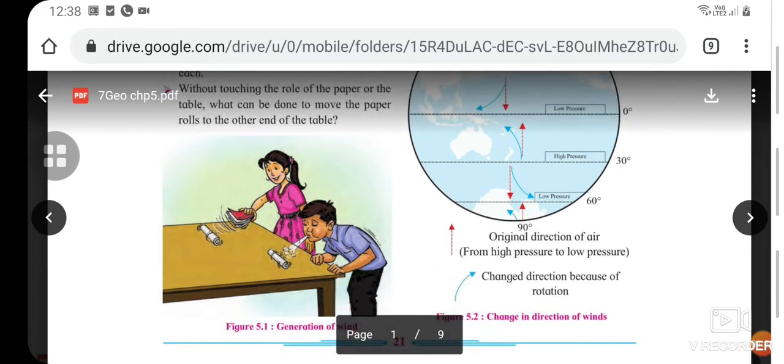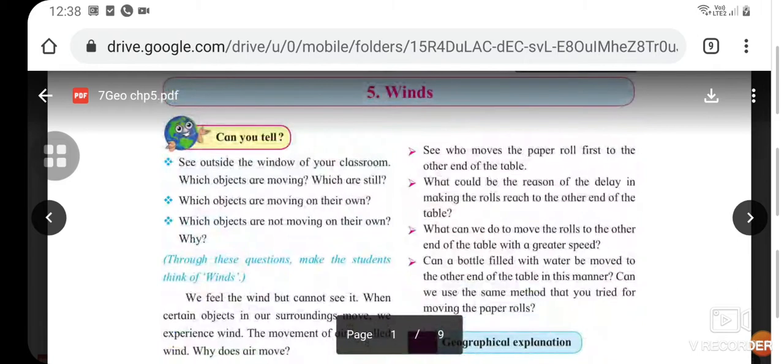See what they are doing. Such rolls on the edge of the table, okay? See who moves the paper roll first to the other end of the table. Let's see who can move this. What could be the reason for the delay in moving the rolls to the other end of the table? What can we do to move the rolls to the other end of the table with greater speed?